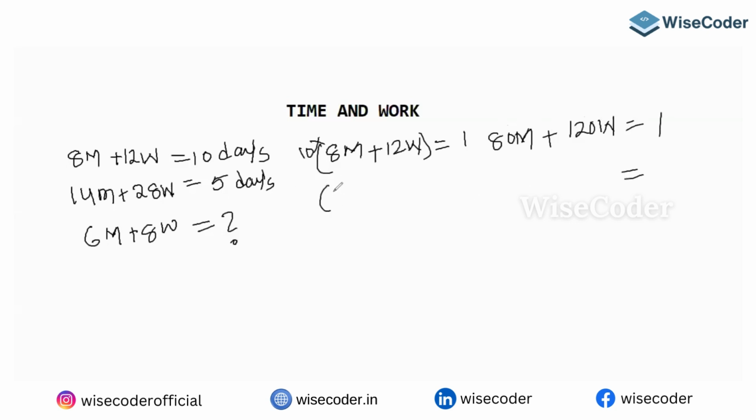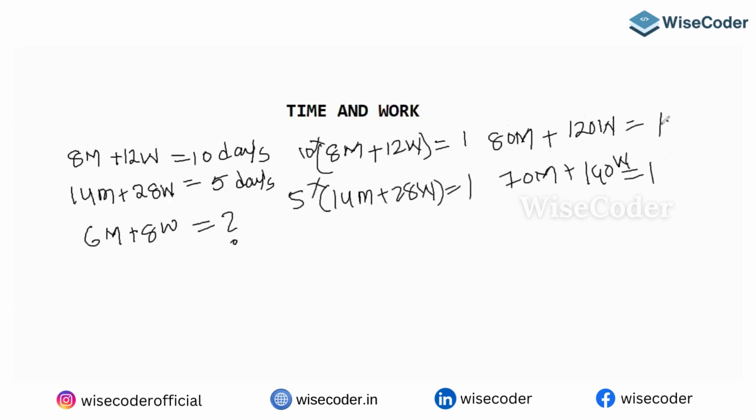So 14 men plus 28 women, if I want to finish in 1 day, the workforce gets increased 5 times. So 70 men plus 28 into 5, that is 140 women, which is also one day. This is also one day, this is also one day.